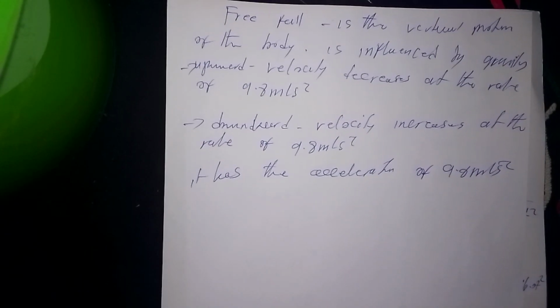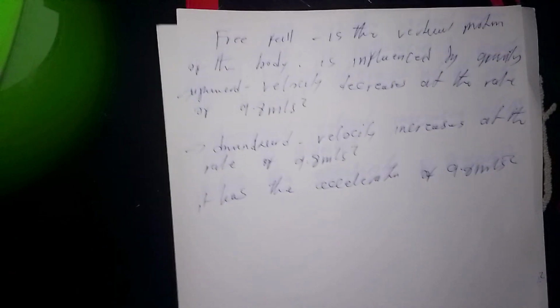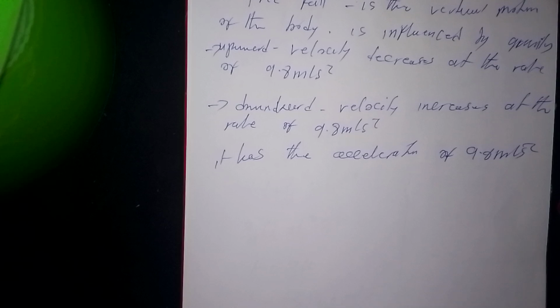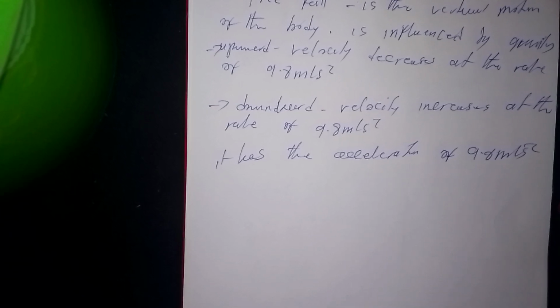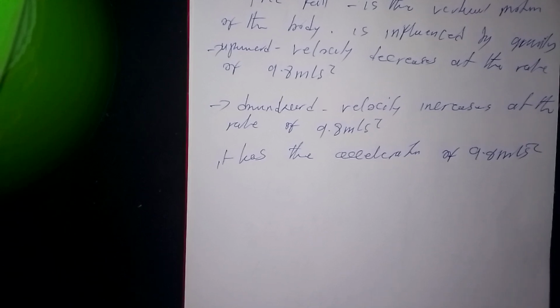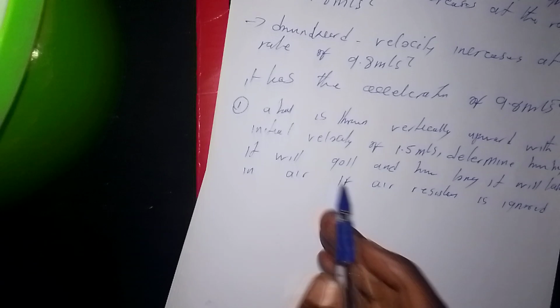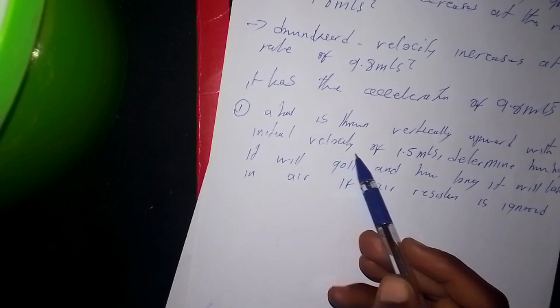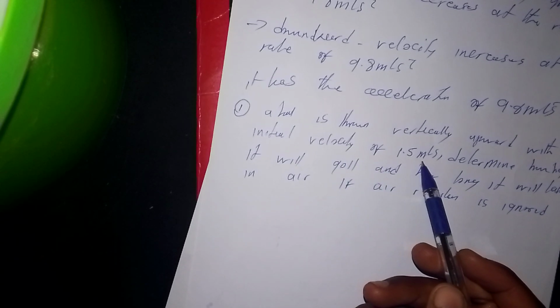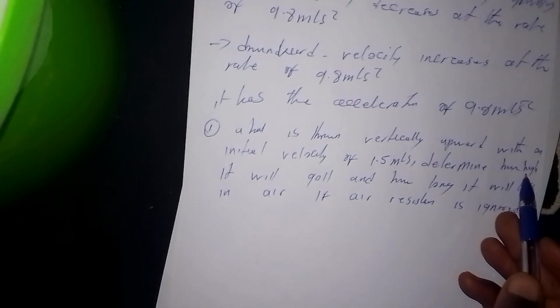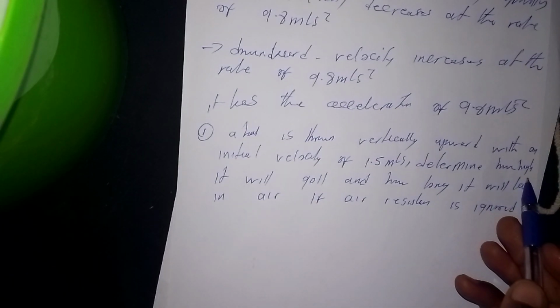So now let us look at some examples. I hope this is making sense, guys. Just try to follow and grasp the concepts. Let us solve one example of vertical motion. This is the question: a ball is thrown vertically upward with an initial velocity of 1.5 meters per second. Determine how high it will go.